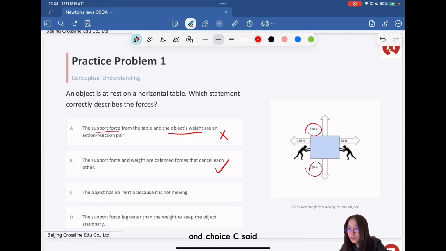And choice C said the object has no inertia because it's not moving. Well, inertia is the property of an object. As long as the object has mass, it will have inertia, no matter whether it's moving or not. So it's wrong. And choice D said that the support force is greater than the weight to keep the object stationary. No, they should be equal rather than greater. Okay, so we choose B here.